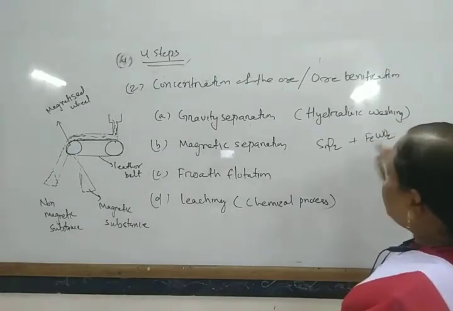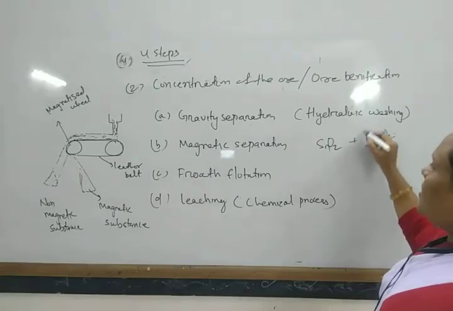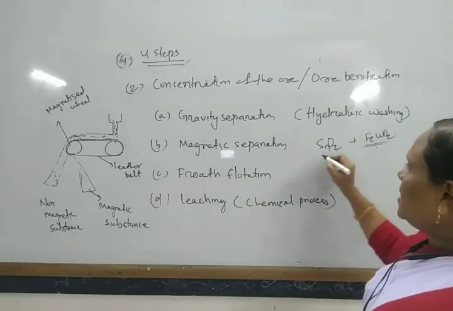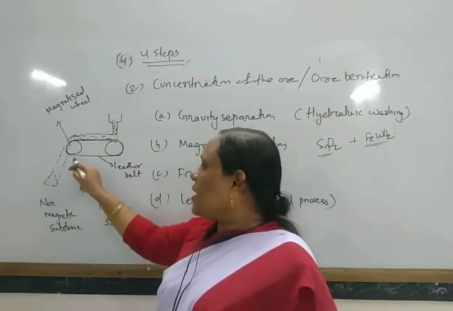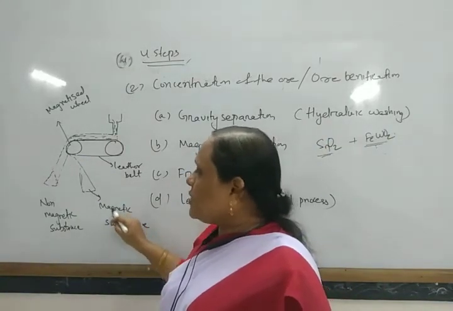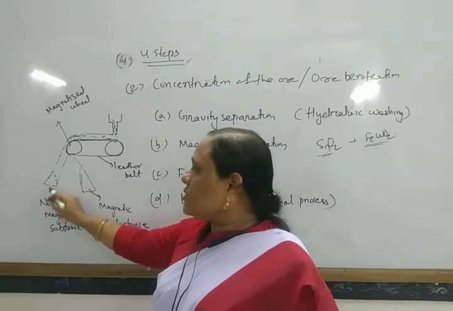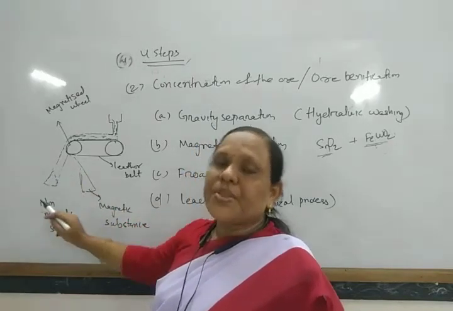Generally, iron tungstate is attracted by the magnet. This is the impurity, and this is the ore. So the iron tungstate attracted by the magnet is collected here, and the stannous oxide ore is collected here.